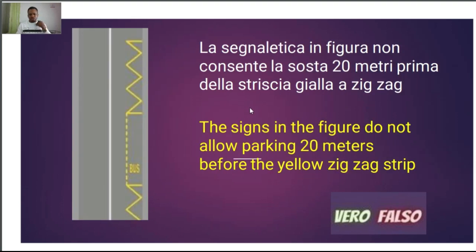Going to this other question, this one says: la segnaletica in figura non consente la sosta 20 metri prima della striscia gialla a zigzag.